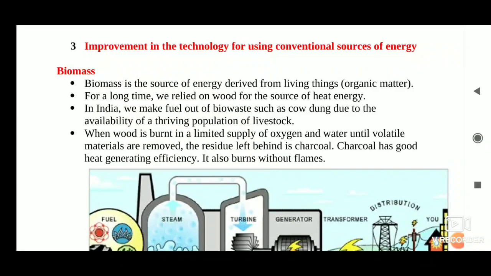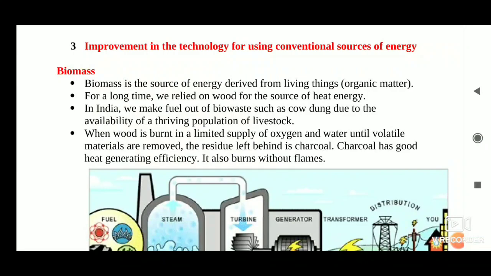These fuels, however, don't produce much heat on burning, and a lot of smoke is given out when they are burnt. Therefore, technological inputs to improve the efficiency of these fuels are necessary. When wood is burnt in a limited supply of oxygen, water and volatile material present in it get removed and charcoal is left behind as a residue. Charcoal burns without flame, is comparatively smokeless and has a higher heat generation efficiency.